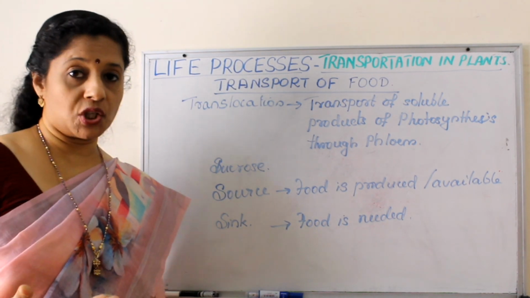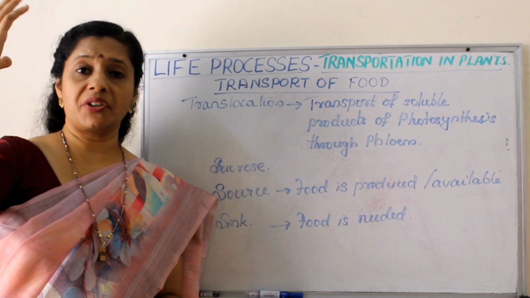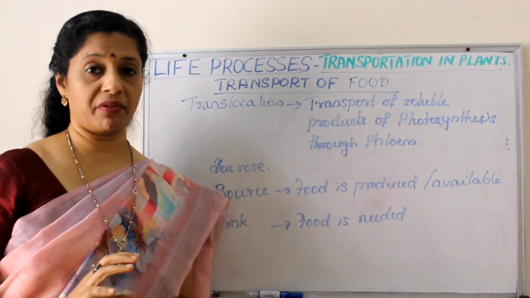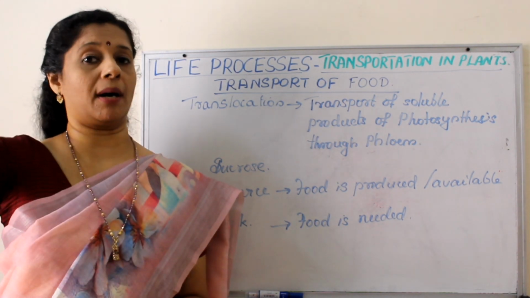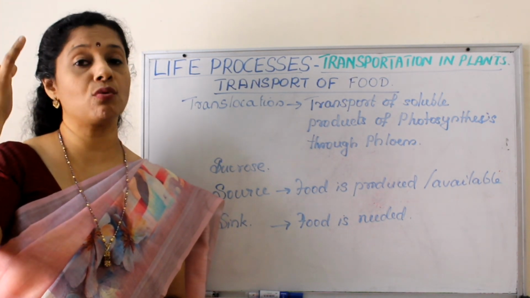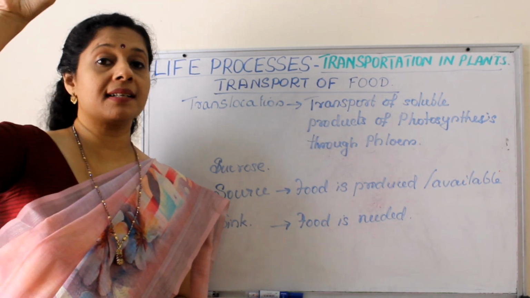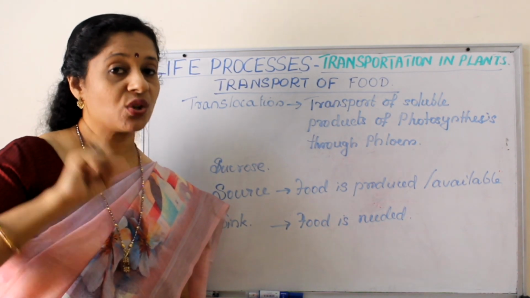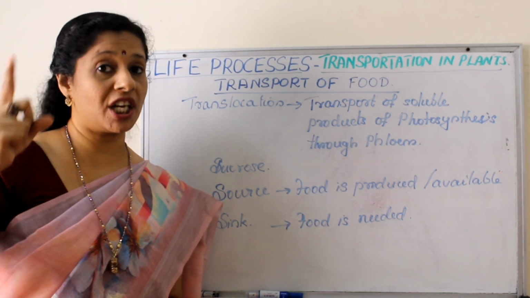Now later at a stage, if there is a season, maybe autumn, where the plant or the tree sheds all the leaves, there is no food available on top of the plant. Now the stored food from the root should go up. Or there are new parts coming up on top, like flowers or fruits or seeds, and they need nutrition. So those parts are now acting as the sink. Now which is the source? The root is the source. So depending on the conditions, the source and sink keep changing.